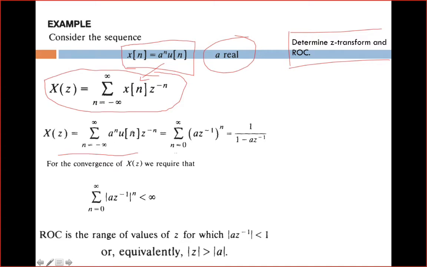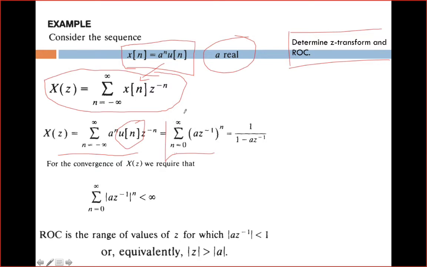Here I have u of n. Because of this u of n, the range of n, which is actually minus infinity to plus infinity, will reduce to 0 to infinity, because u of n consists of only positive values, that is 0 to infinity. Hence there are no negative values, and the summation range will start from 0 to infinity. Already we discussed this kind of problem.